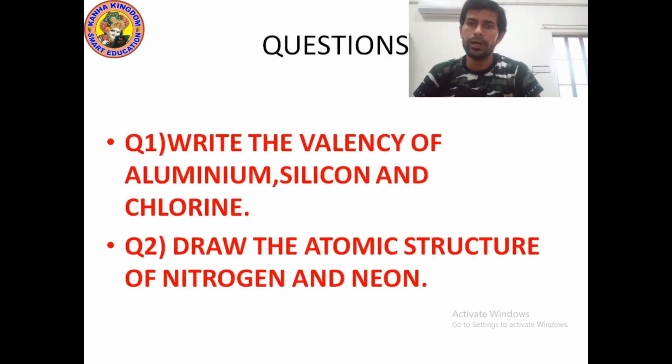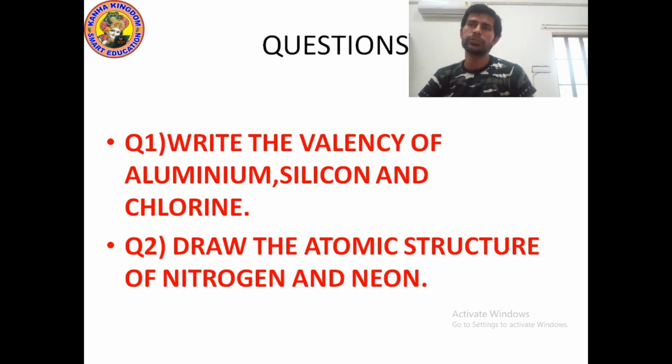Okay, it's time to ask questions from you. Question number 1. Write the valency of aluminium, silicon and chlorine. So, first of all, let's talk about aluminium. We know that the number of electrons for aluminium is 13. Yes, we know how many electrons are present in aluminium, 13. So, valency will be 3.